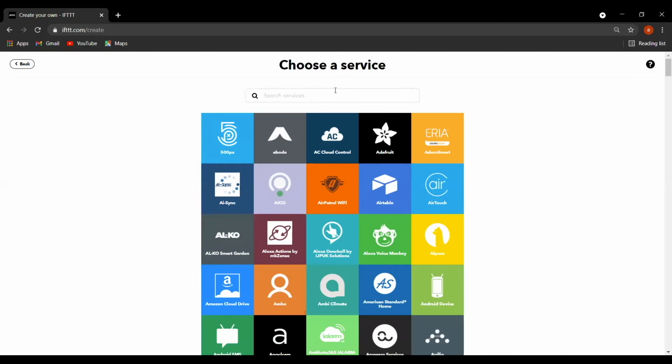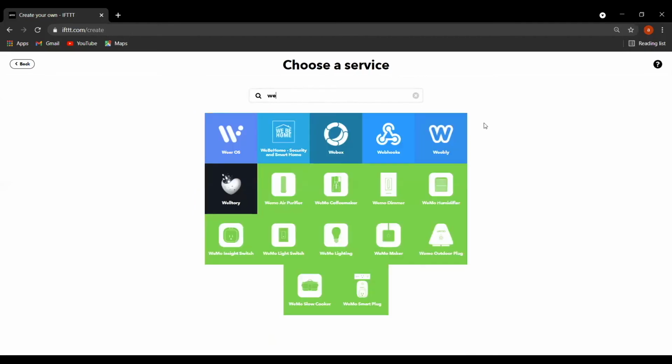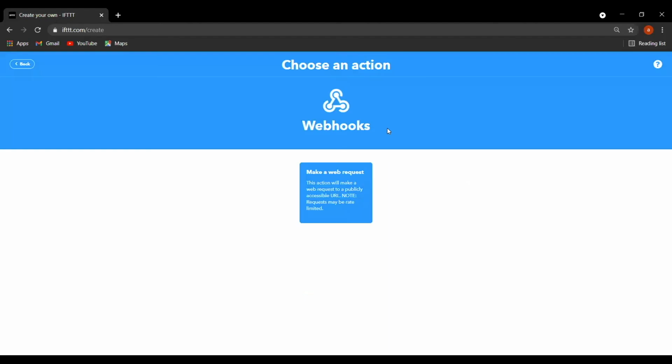So for running an API, for running a web URL, there is one service called webhooks. You can see a webhooks option with a somewhat triangle-shaped logo. Just go on that webhooks. You will get an option like make a web request. Like the task one is done, we are now working on task two. So making a web request means running a URL or running an API.